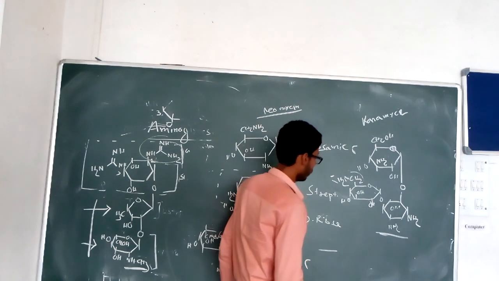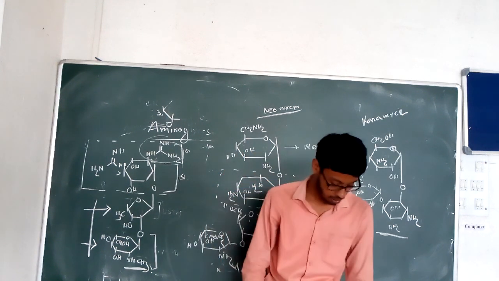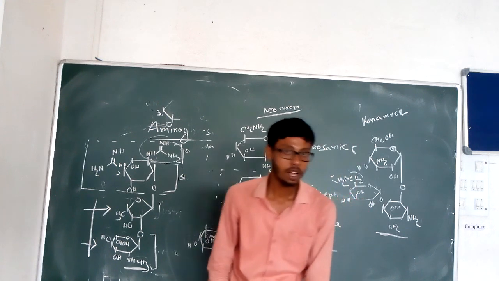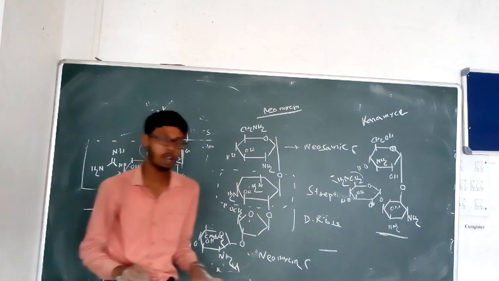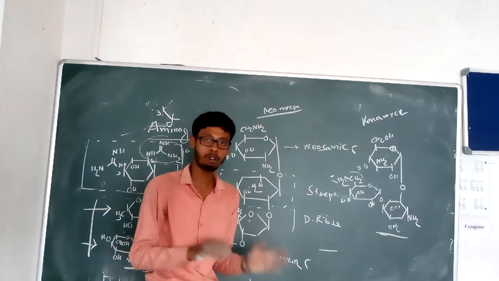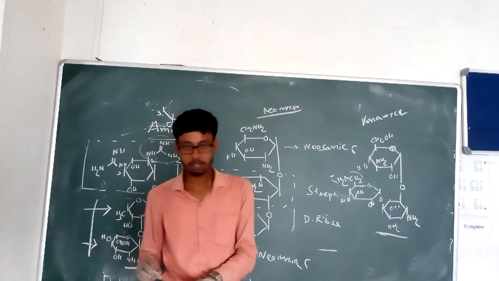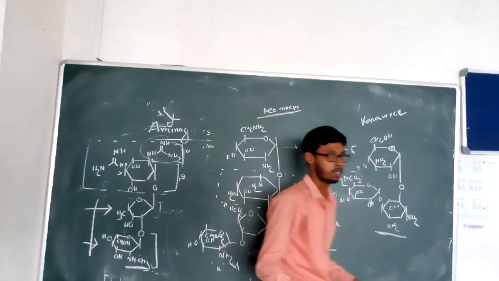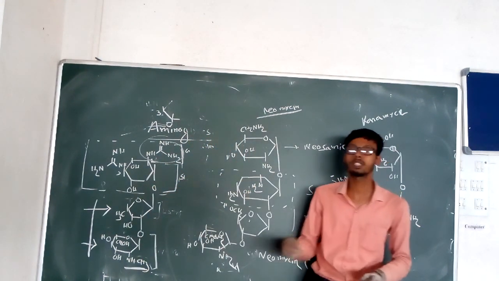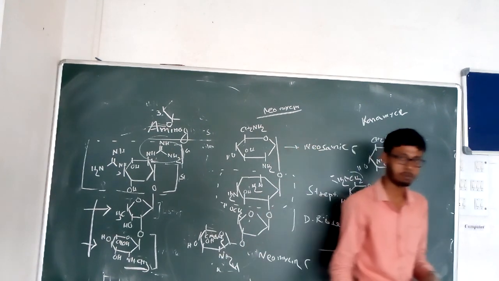So this is about the drug kanamycin, and now we have completed the beta-lactam antibiotics in unit 1, and also completed the aminoglycosides under unit 1. The remaining portion of unit 1, the tetracyclines, we will discuss in the upcoming classes.